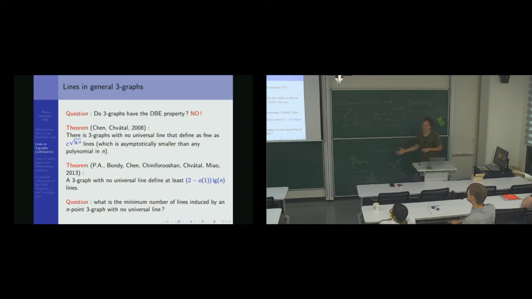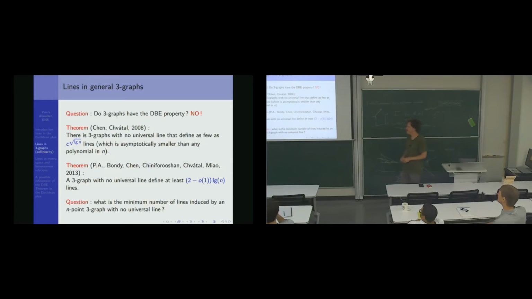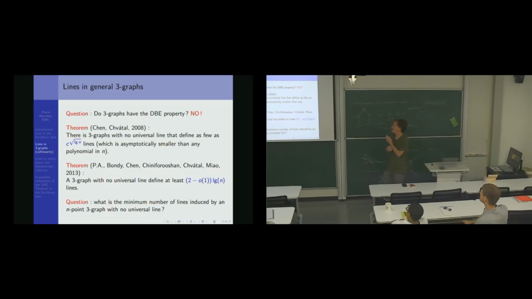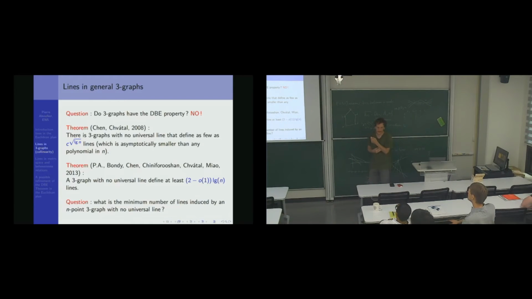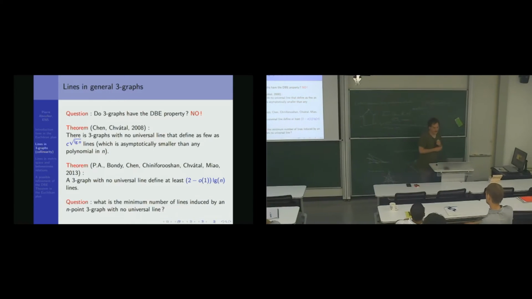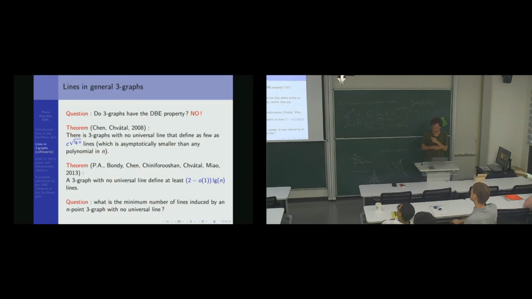And so the question is, what is the good order of magnitude? What is the minimum number of lines induced by an n-point triple system with no universal line? So I have no idea what the answer should look like. It's a nice question.